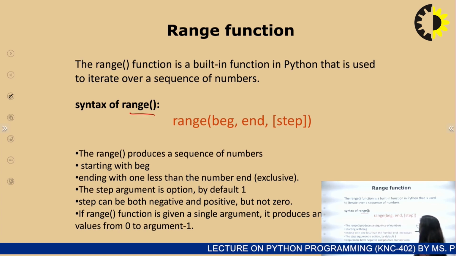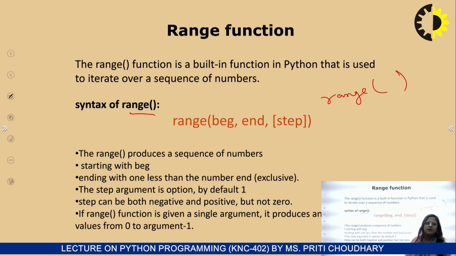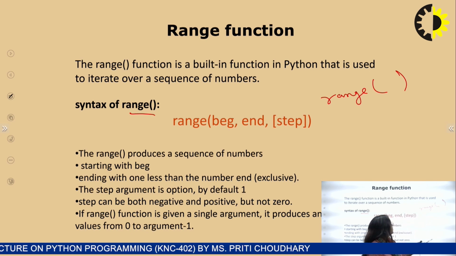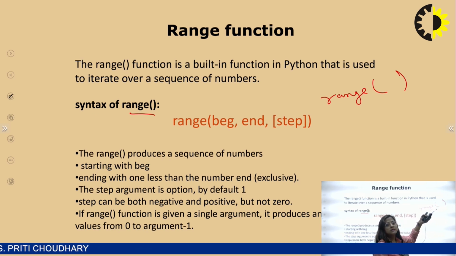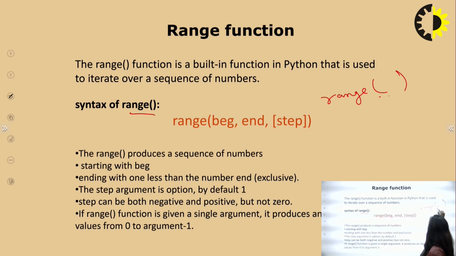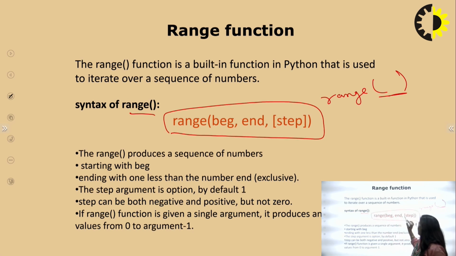If you use range with only one value, it means the indexing starts from 0 by default, and it ends before that value. So this is the main syntax. You can use 1 parameter, 2 parameters, or 3 parameters in the range function.